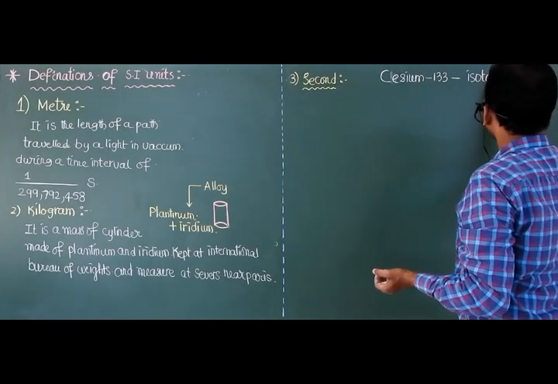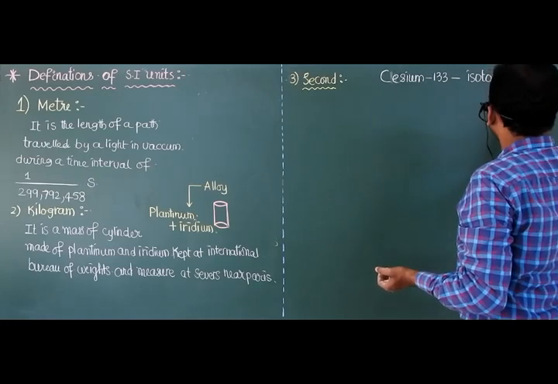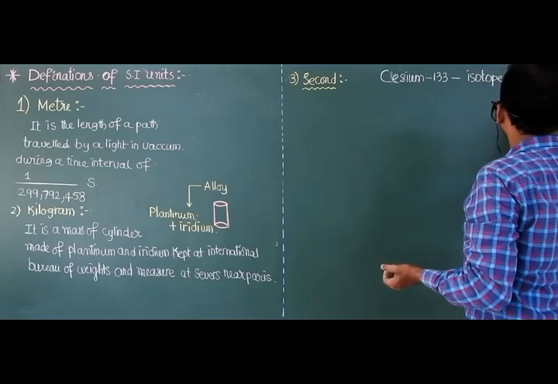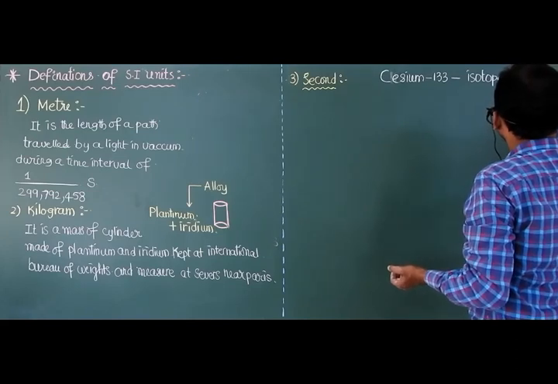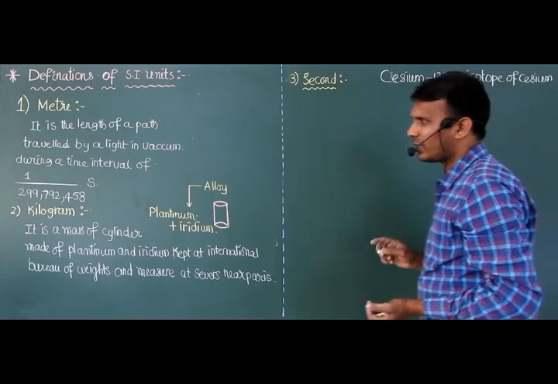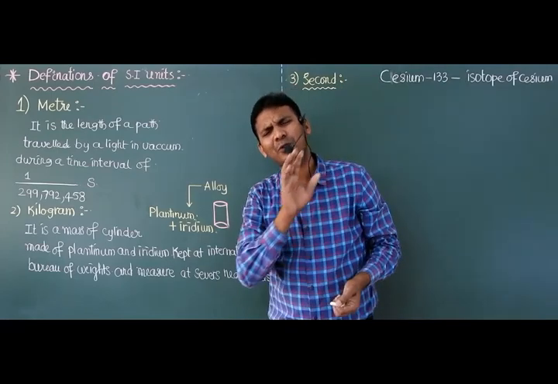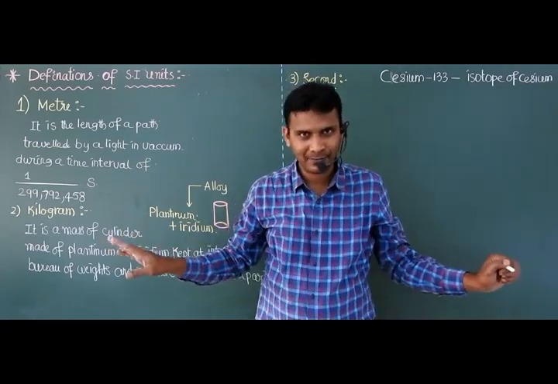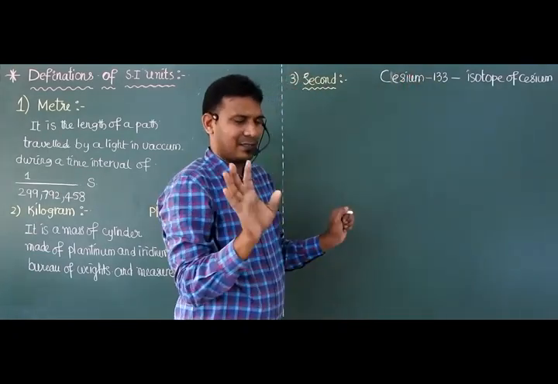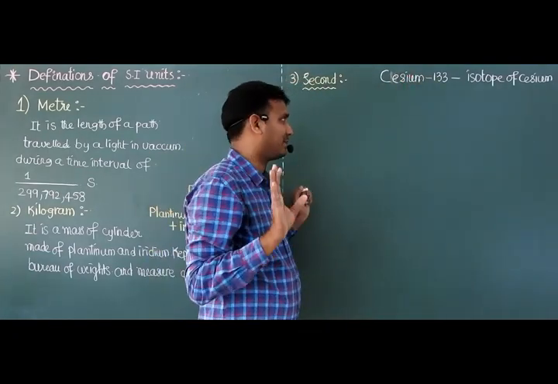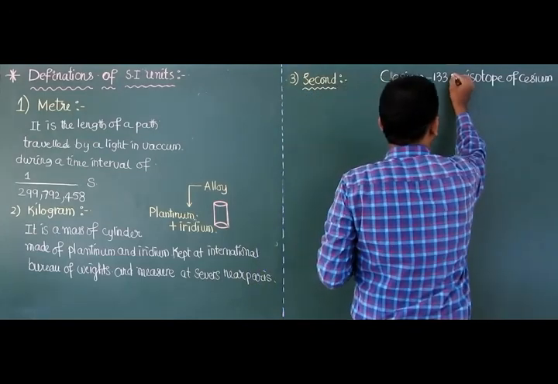It is an isotope of cesium. I think you know isotope, you already studied in chemistry. Even if you don't know, leave it. This is what you need to know, the cesium atom. That is enough.